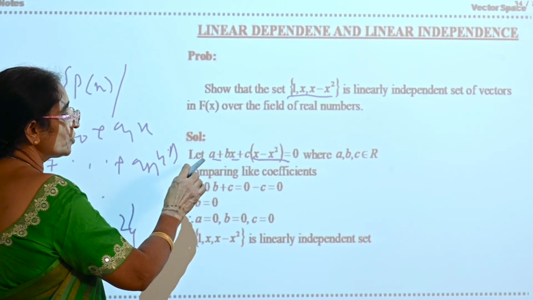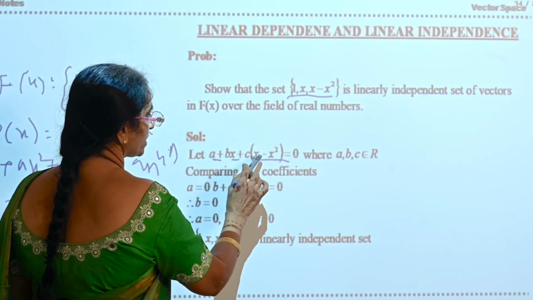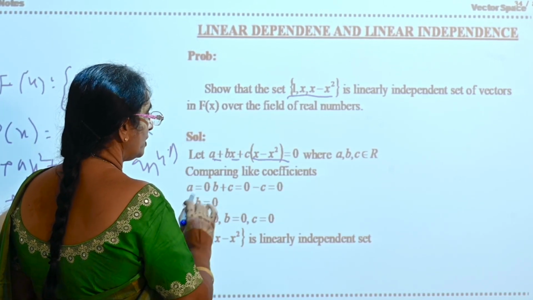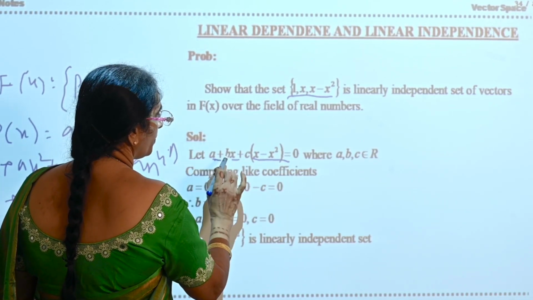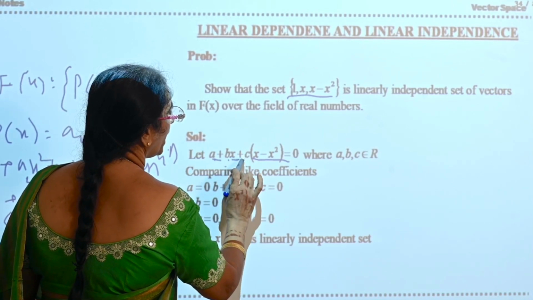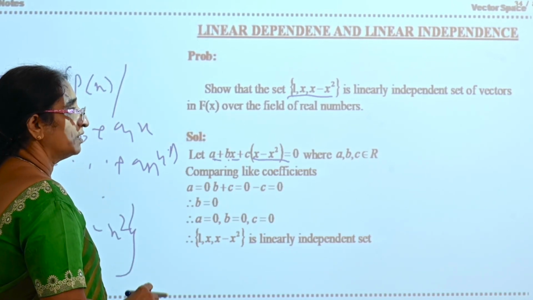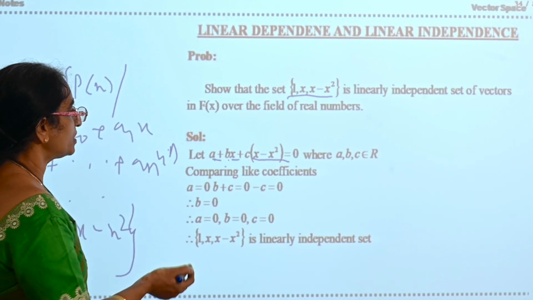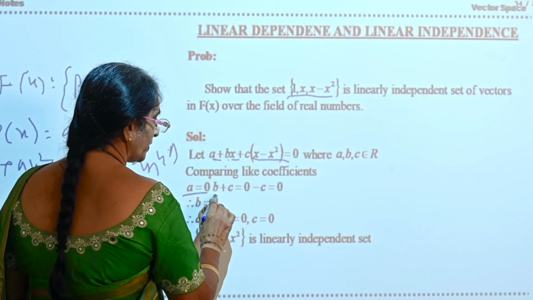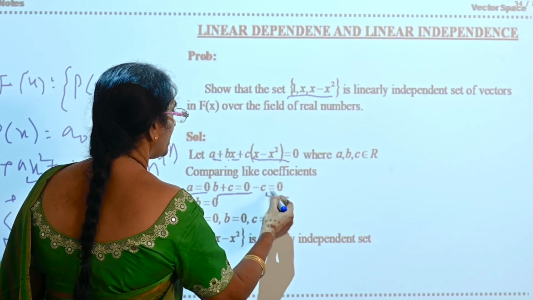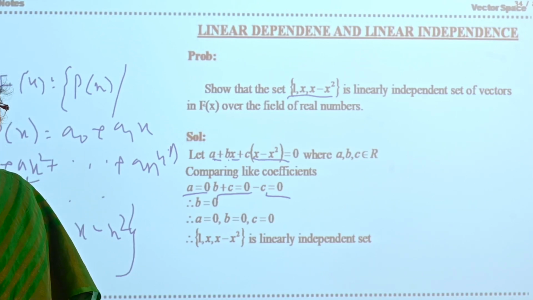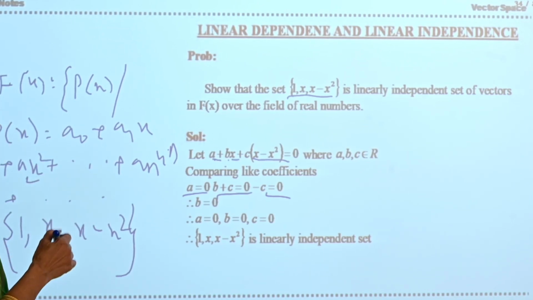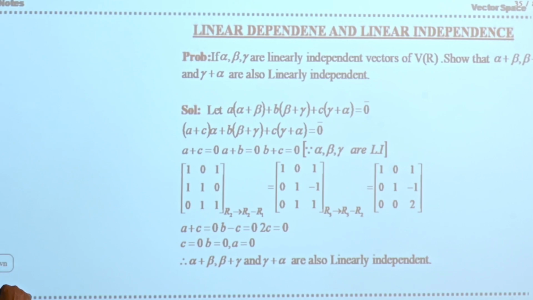So for that purpose you have taken a plus bx plus c into x minus x squared is equal to 0. Now if you compare the like coefficients, that is a plus b plus c into x minus cx squared equals 0. So this implies a is equal to 0, b plus c is equal to 0 and minus c is equal to 0, which implies a is equal to 0, b is equal to 0, c is equal to 0. Therefore, the set is linearly independent. Now see the next one.